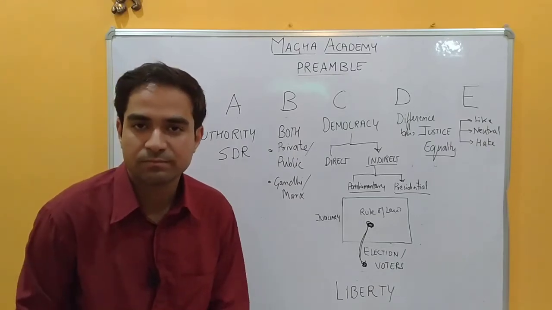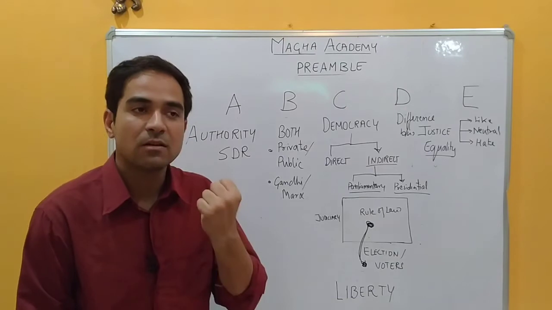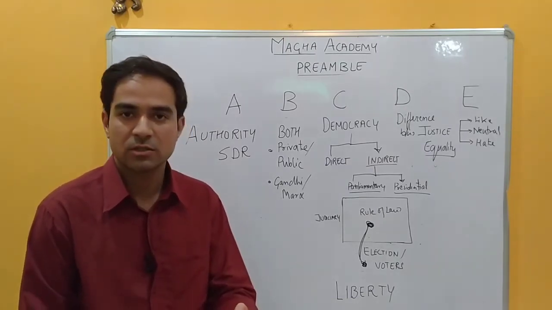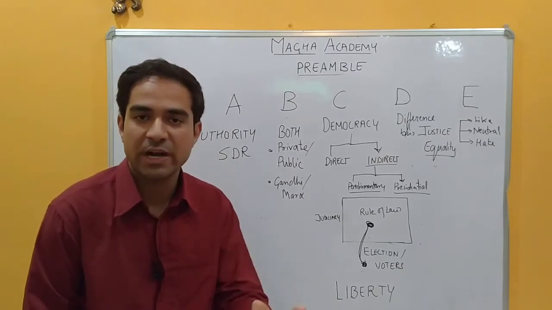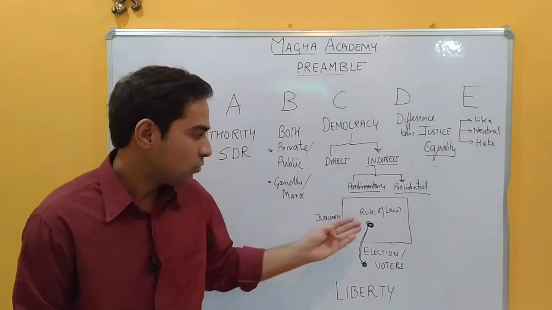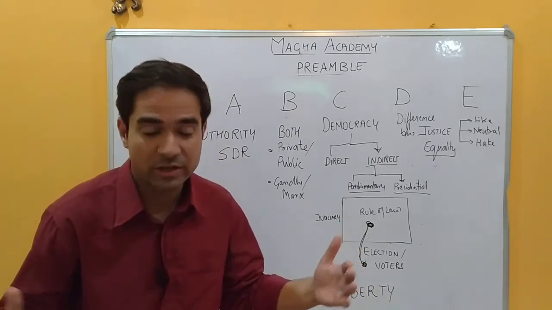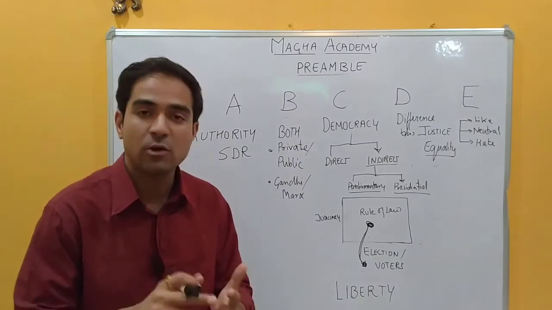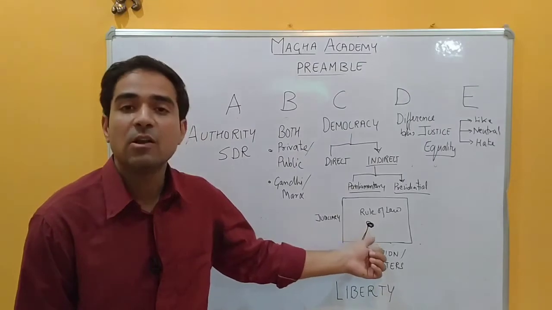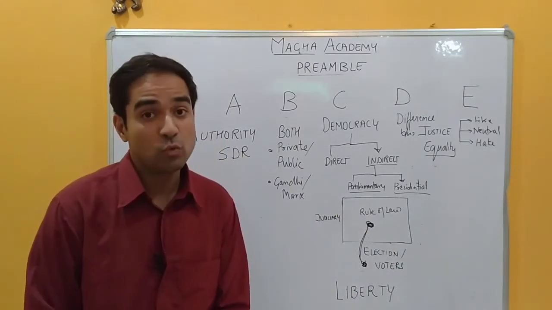What does it mean? By social democracy, we mean the basis of the society: justice, liberty, equality, fraternity. Okay, so if we do not have justice, liberty, equality, and fraternity, then we will not be able to realize the political democracy. That's very true.